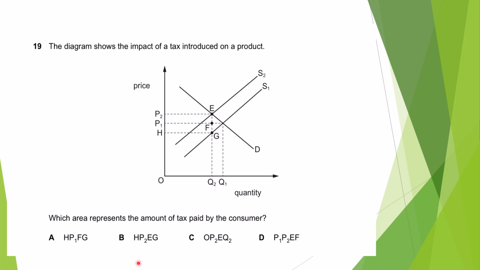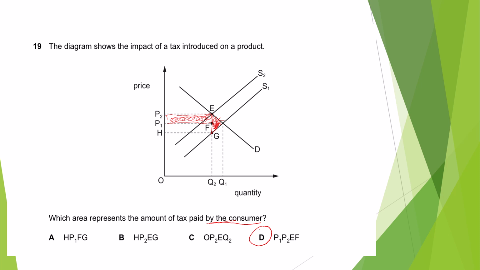We do not need to think about this triangle. This is known as deadweight loss, which is not in your syllabus, by the way. So I'm saying that above this is an equilibrium, right? And above this equilibrium, all this would be paid by the consumer and below would be paid by the producer. So they are asking about paid by the consumer, right? So here P1, P2, E, F, this is the correct answer.